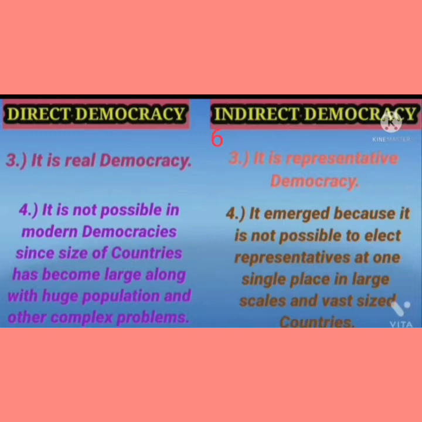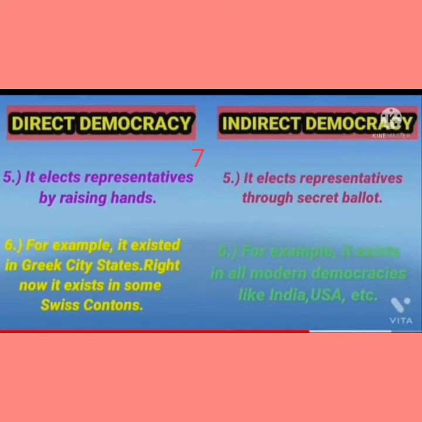So it emerged because it is not possible to elect representatives at one single place in large scale and vast size countries. Now the next point of direct democracy is it elects representatives by raising hands. For example, it existed in Greek city-states. Right now it exists in some Swiss cantons. Right now in some parts of Switzerland it exists. Now in indirect democracy, it elects representatives through secret ballot like voting system. For example, it exists in all modern democracies like India, USA, etc.